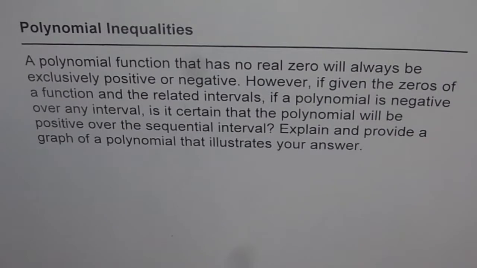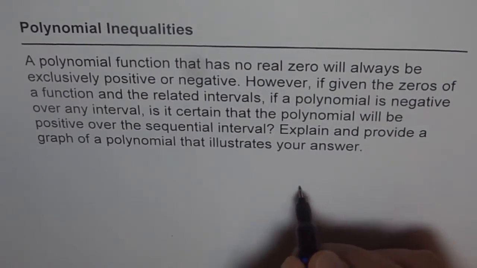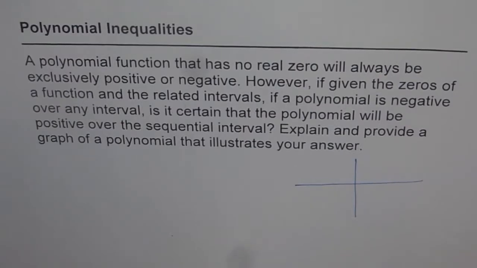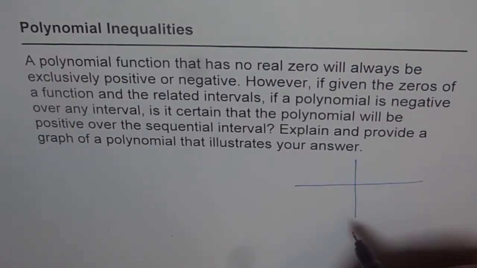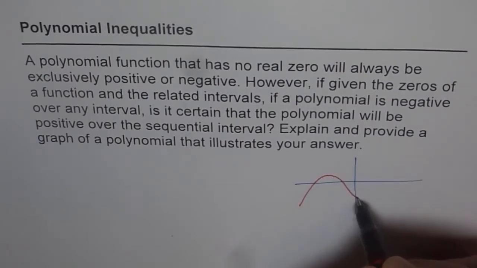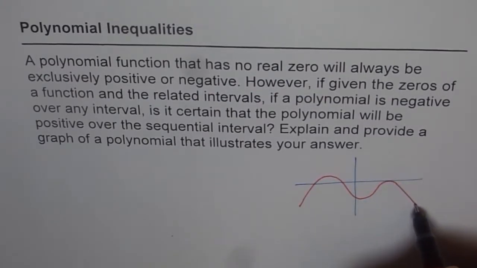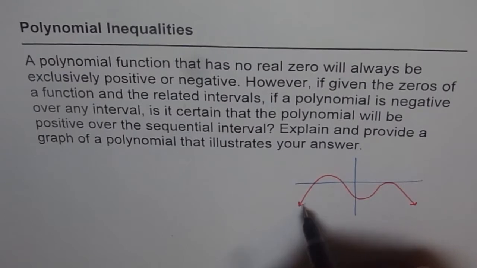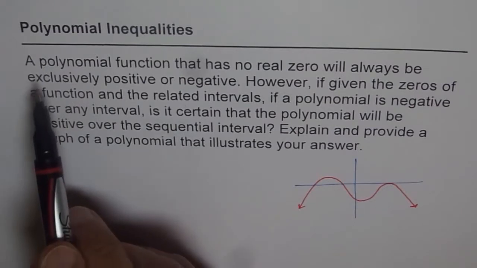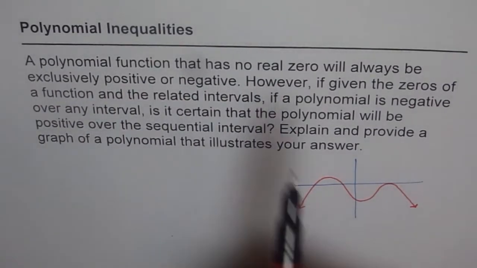Well, let me first sketch a graph and then explain the situation. That could help us more with this particular question. So I'm just sketching a general graph here. Let's say we have a function like this, right? Let's say this is our function. Now let's read the question and try to understand what it is saying. It is saying a polynomial function that has no real zeros.